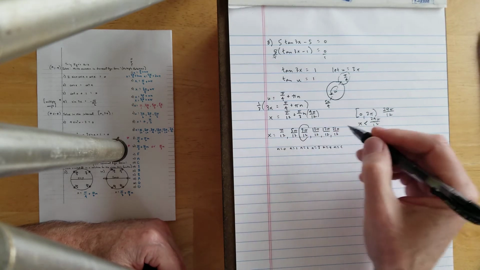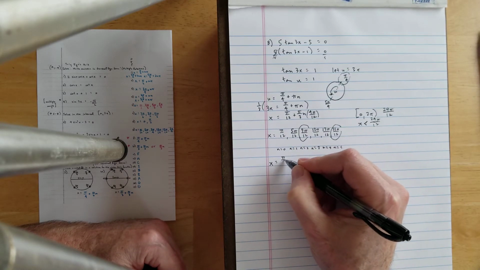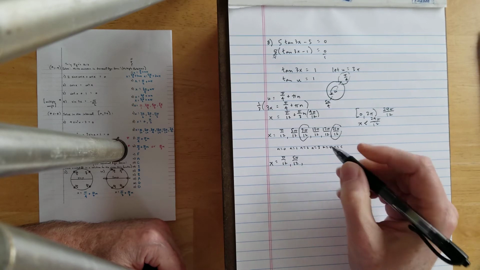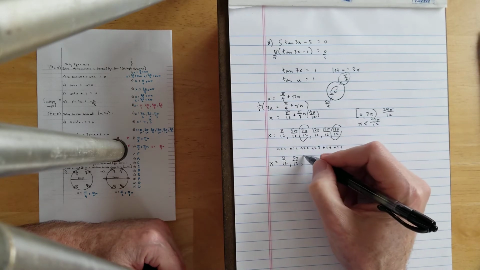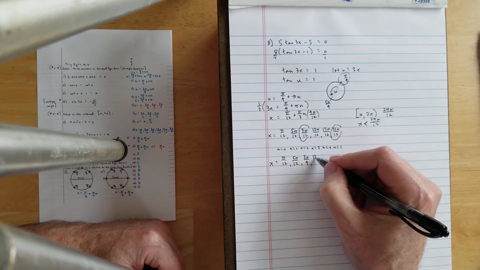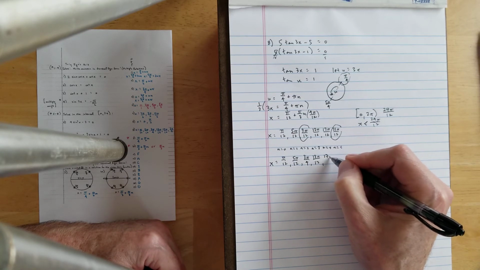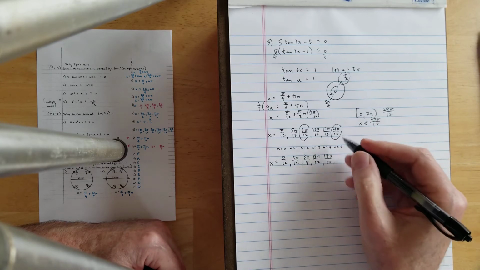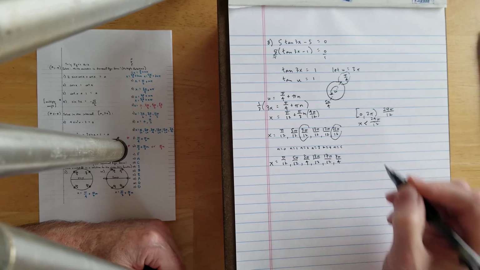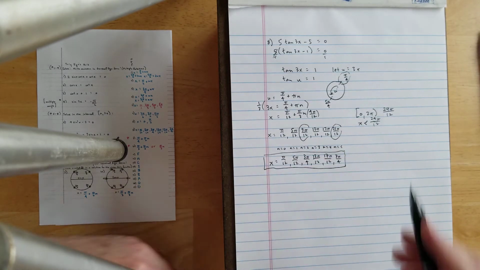Let's reduce these two. All right, so my final solutions are pi over 12, 5 pi over 12. This one becomes 3 pi over 4. And then 13 pi over 12 doesn't change. 17 pi over 12 does not change. And then 21 pi over 12 is 7 pi over 4. Okay, so there's my final solutions for that problem on an interval of 0 to 2 pi.